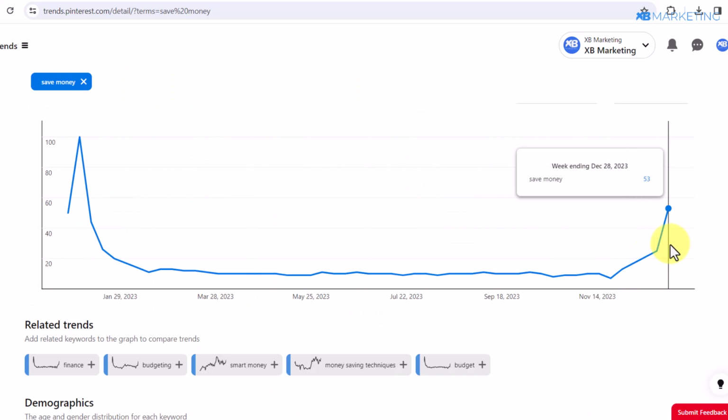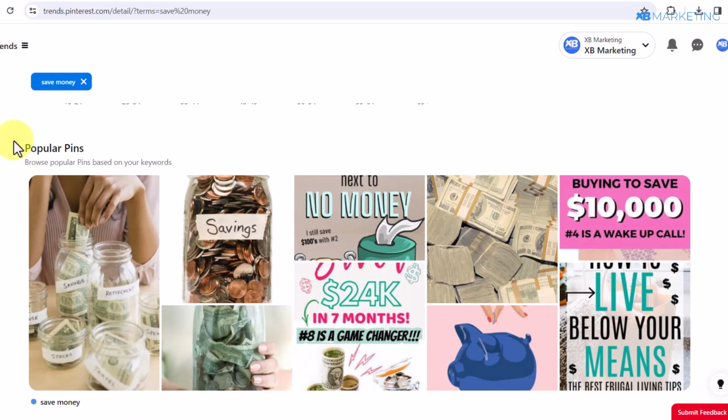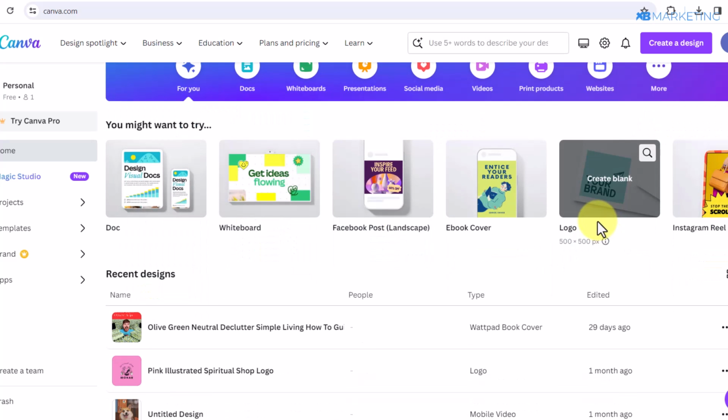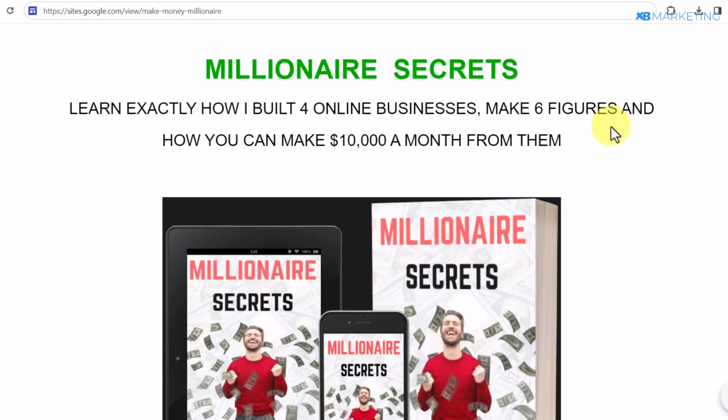Another bonus strategy you can use to make even more money is by coming over to Pinterest. As you can see, just as I showed previously in the video, this keyword is getting a lot of traffic right now. All you need to do is get ideas from these popular pins, go over to Canva, and make a similar pin. Once you make the pins, all you then need to do is upload those pins on your Pinterest account and link them back to your landing page.